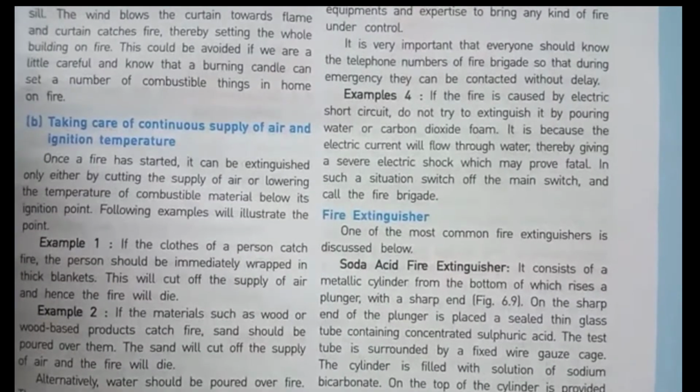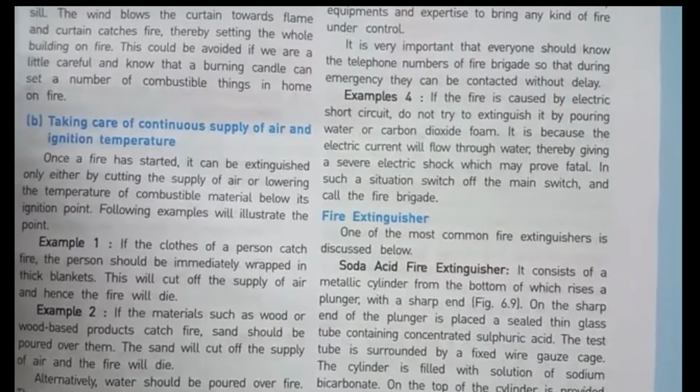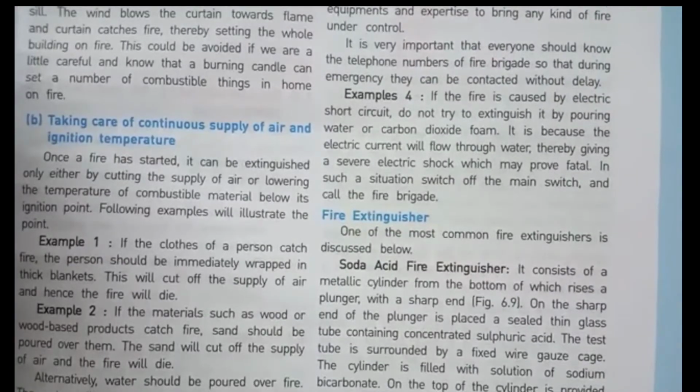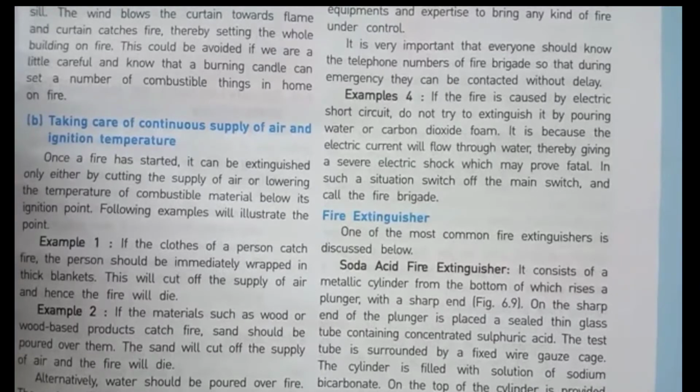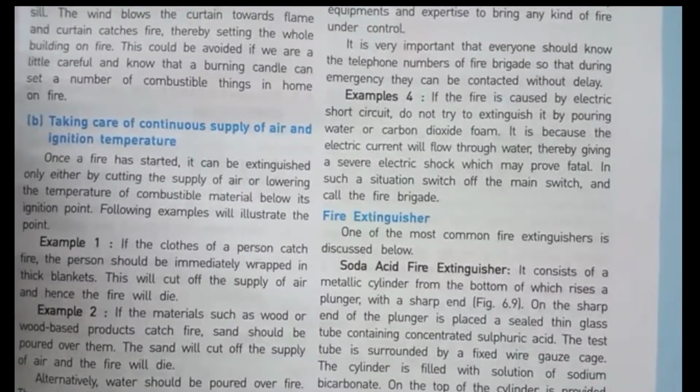Next topic is taking care of continuous supply of air and ignition temperature. Students, once a fire has started, it can be extinguished only either by cutting the supply of air or lowering the temperature of the combustible materials below its ignition point. Now there are some examples given here. Let's discuss one by one.